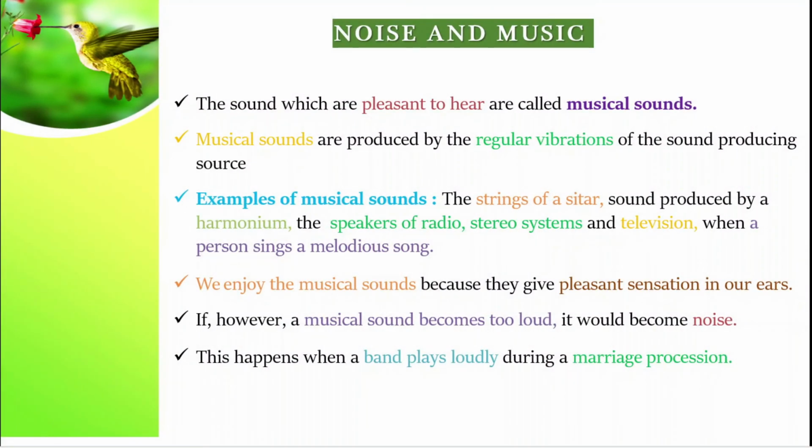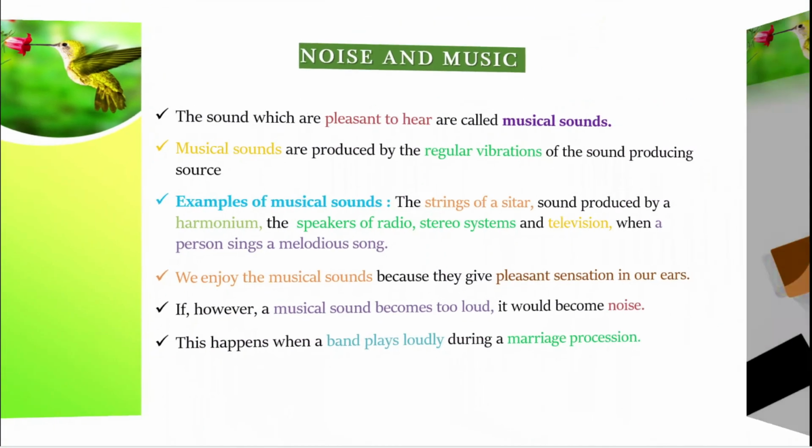The sounds which are pleasant to hear are called musical sounds or music. Musical sounds are produced by the regular vibrations of the sound source. Examples of musical sounds: the strings of a sitar, sound produced by a harmonium, the speakers of radio, stereo systems, and televisions. We enjoy musical sounds because they give a pleasant sensation in our ears. If, however, a musical sound becomes too loud, it becomes noise. This happens when a band plays loudly during a marriage procession.